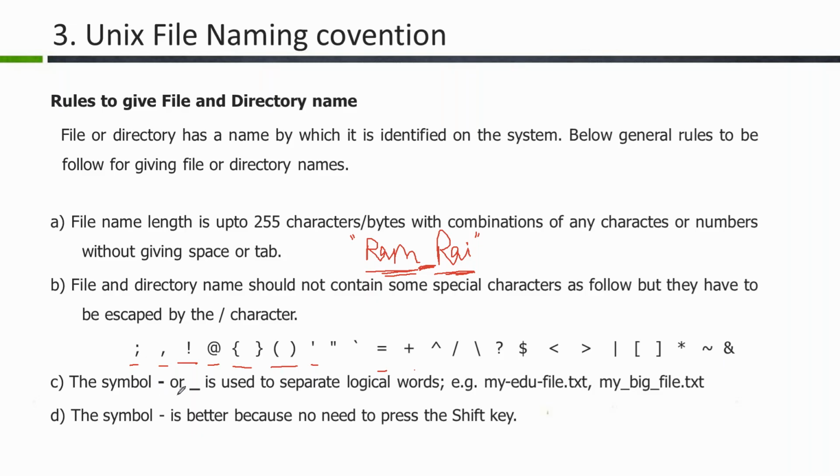Now the hyphen or underscore symbol is used to separate logical words. Here we have given one word, two words, but we create that as one file name. So you can give an underscore or a hyphen. Anything is fine. All people refer to underscore, so it is better to go for underscore. With a hyphen, again a minus and some other meaning will come. So underscore is the best one.